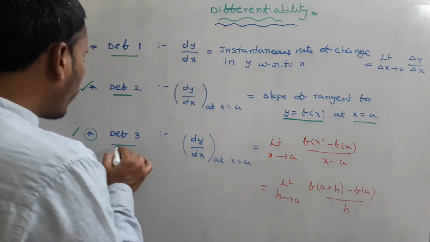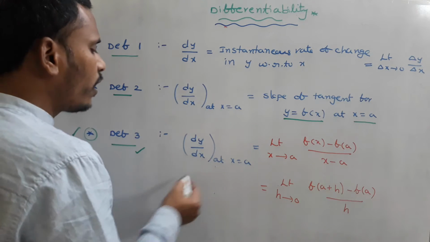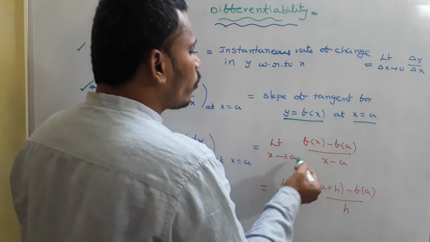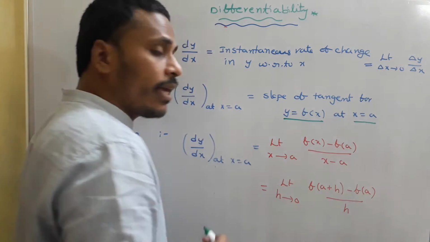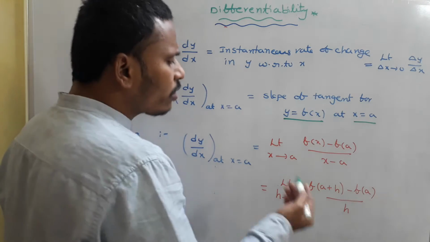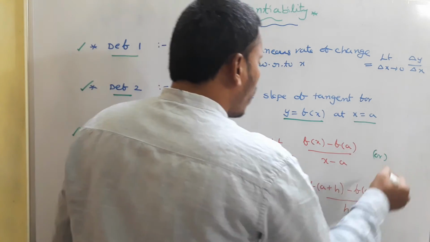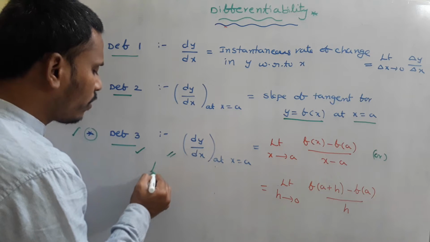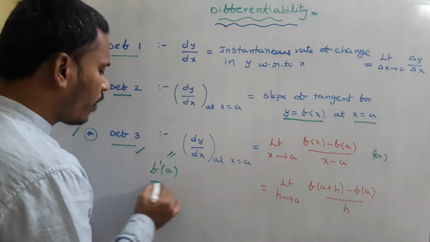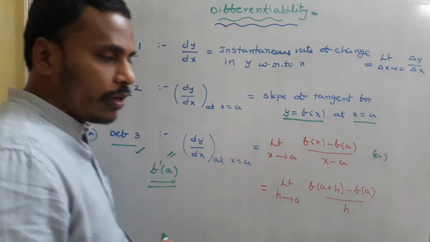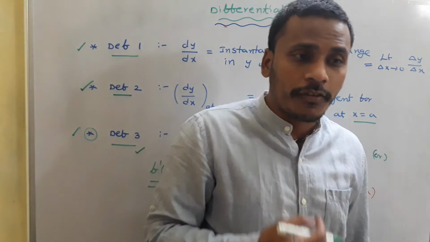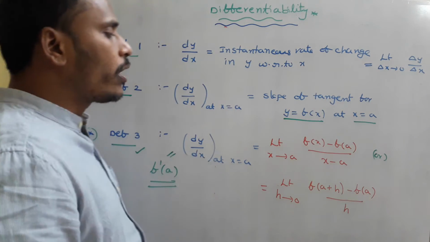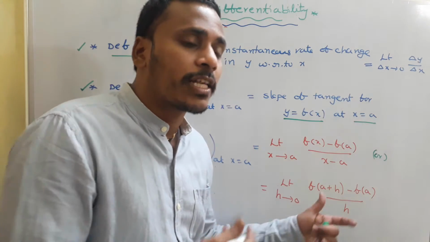In the mathematical way, dy by dx at x equals a is simply the limit as x tends to a of (f of x minus f of a) by (x minus a), and this is nothing but f dash of a, the derivative of the function f of x, which is f dash of x, at the point a. This can be calculated using either of these two forms as per the requirement.